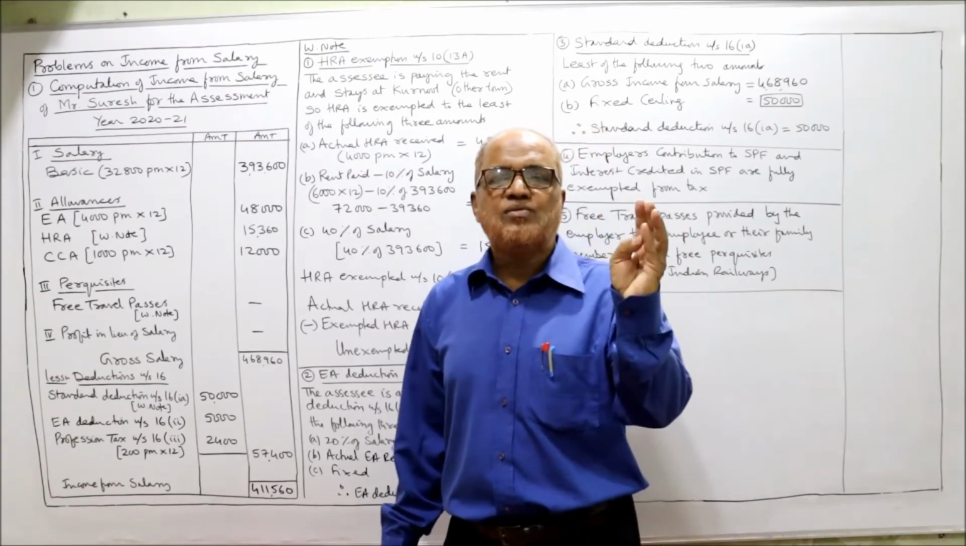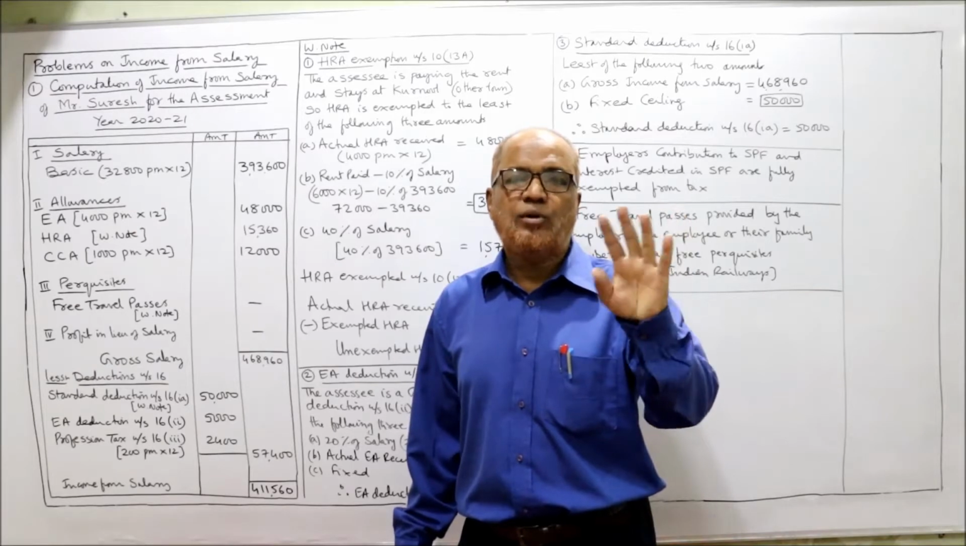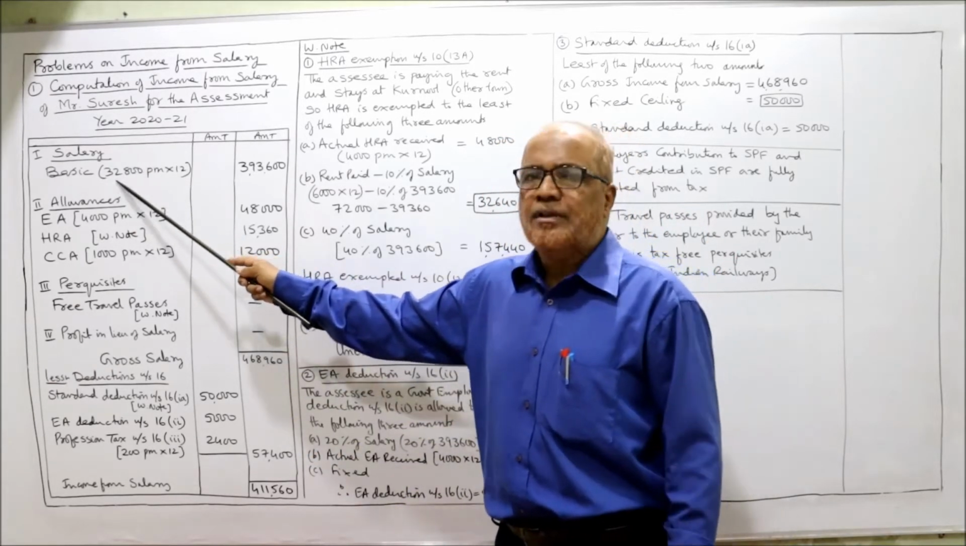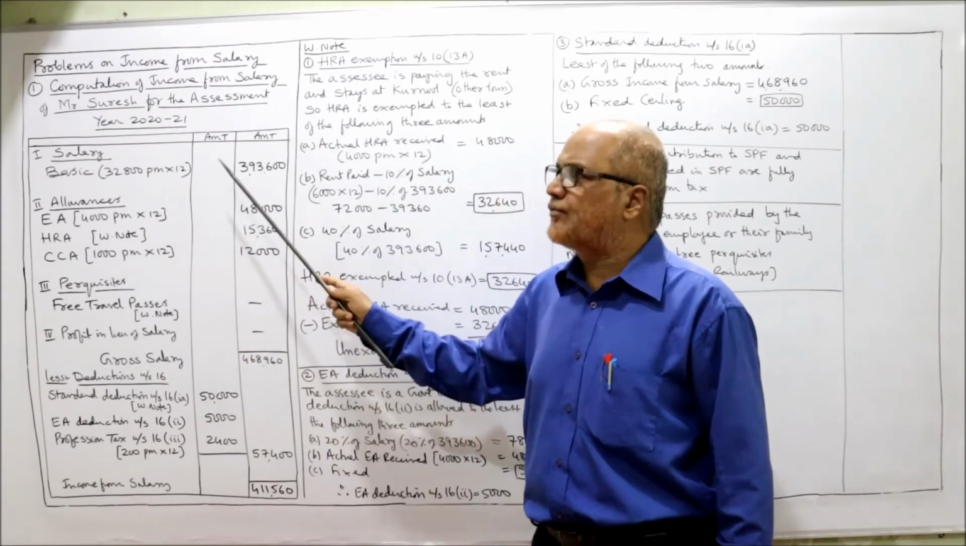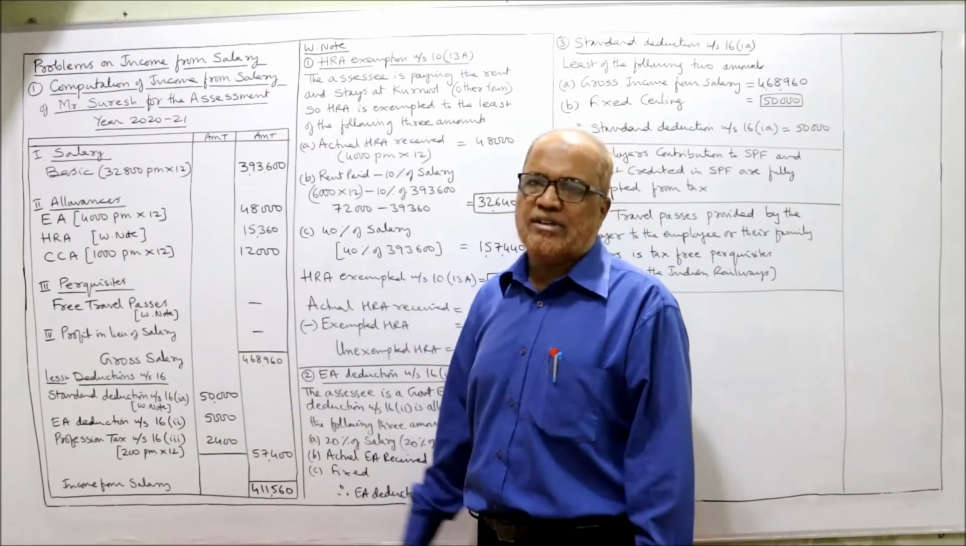We don't have bonus, fees, commission or employer's contribution to RPF. We don't have RPF. So all other items we don't have, only basic. 32,800 into 12, 3,93,600, only one item. So next item is allowances.